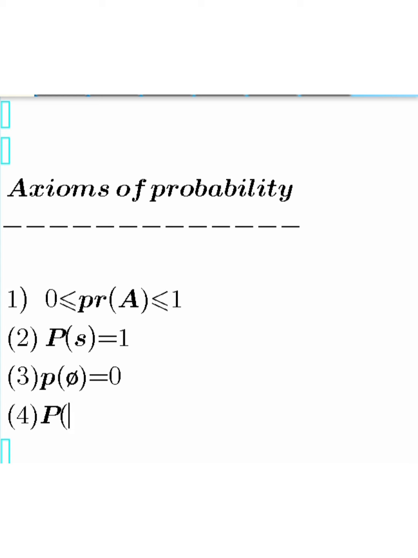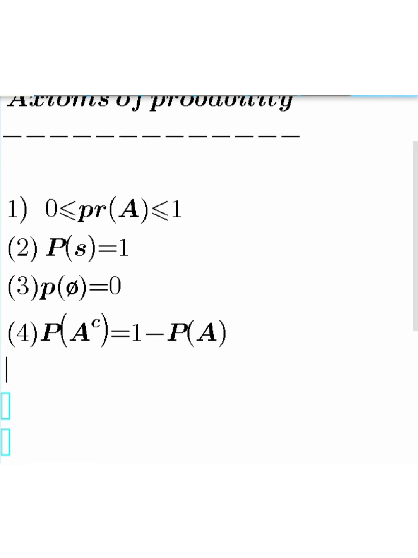Axiom number 4 is probability of A complement. You understand? A complement simply means an event not occurring. So probability of an event not occurring equals 1 minus probability of what? Of an event occurring. So that is the number 4 axiom of probability that we have.